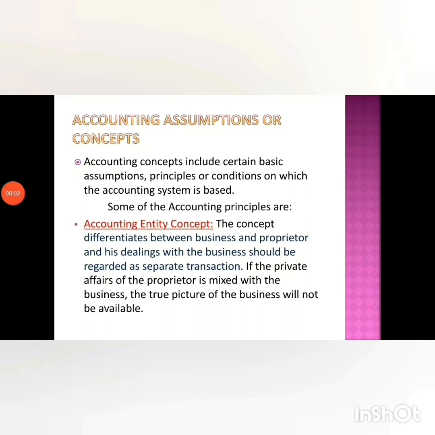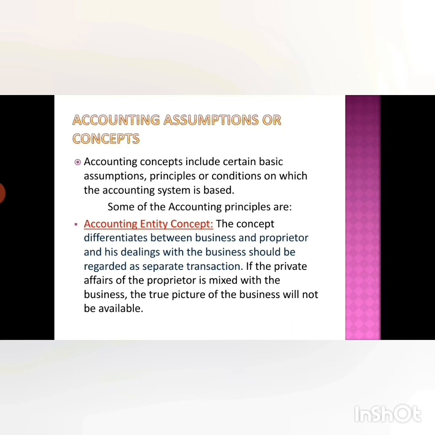according to this concept, the proprietor and the business are considered as separate entities. That is, if the proprietor withdraws money for his personal use, it is recorded under the name drawings instead of recording it as a business expenditure. Again, when the proprietor introduces cash into the business, it is not considered as business income. Instead, it is recorded as capital.